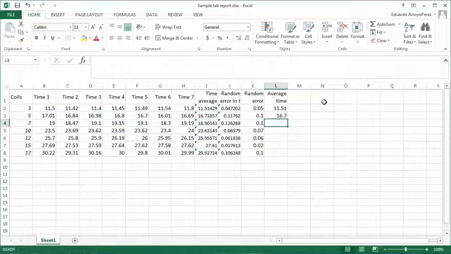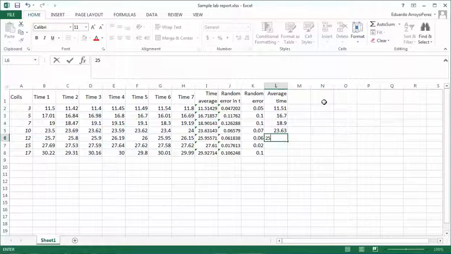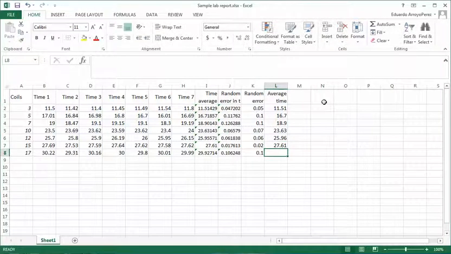For the next one, again 1 decimal, so 18.9, then 2 decimals, 23.63, then 25.96 because 55 rounds to 6, then 27.61, and finally 29.9. And that's it. And now we can plot this.